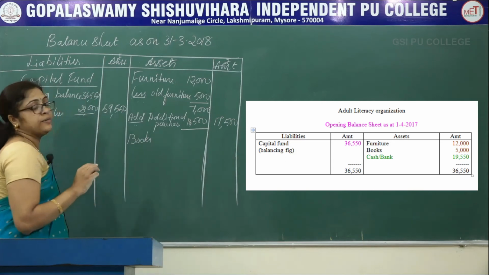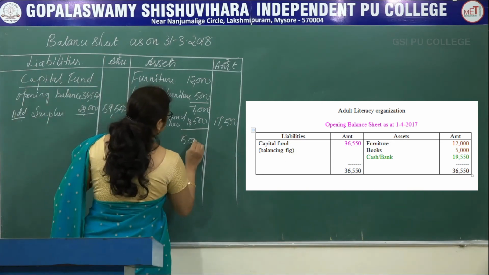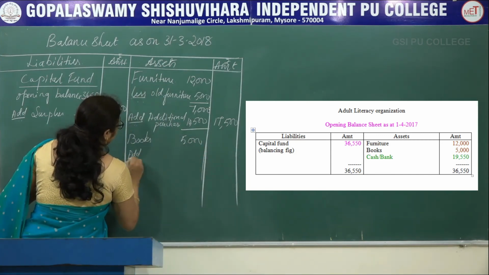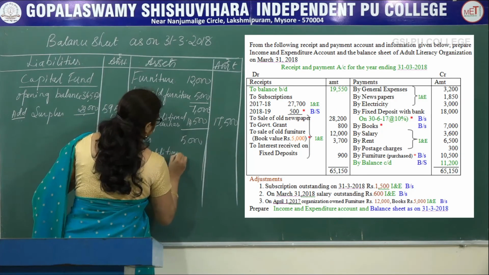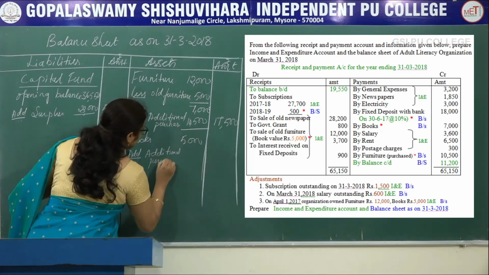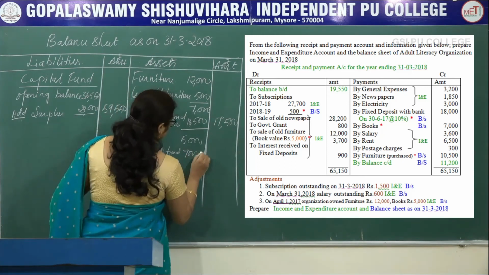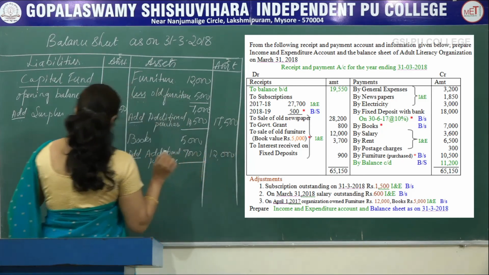Next, see the opening balance sheet. On the asset side, books is there. Actual value of the books is 5,000. Now, see the receipts and payment account. Additional purchase is there, that is 7,000. After adding, you will get 12,000.